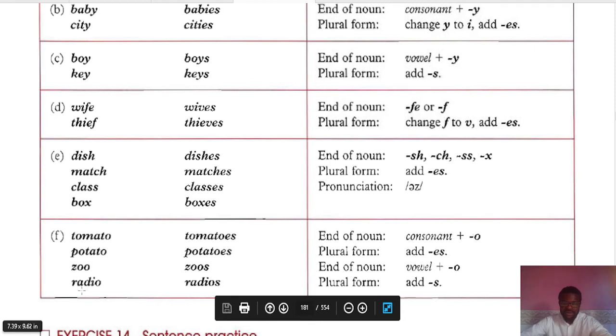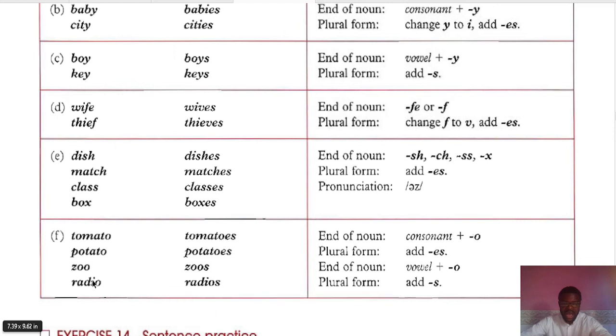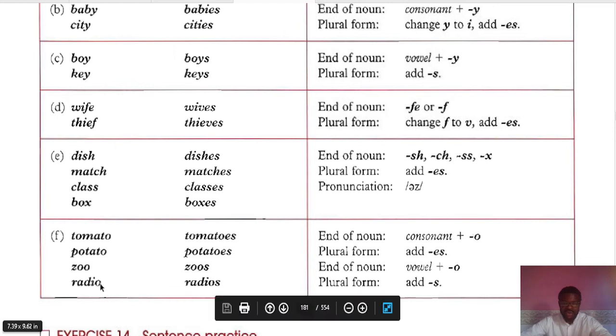See here again, we've got radio. See, I is a vowel: A, E, I, O, U before the o. So all we need to do is what? To add s to the radio. I think that is going to be all about it for this one.